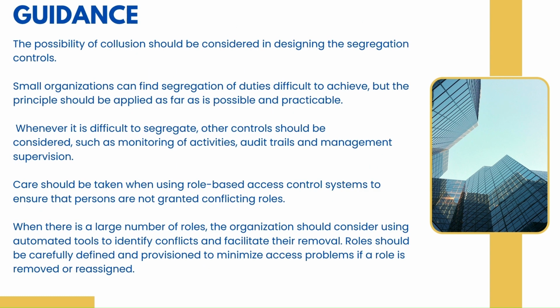The possibility of collusion should be considered in designing the segregation of duties. So collusion is when two to three people have the same duties. That also should be avoided. One duty should be given to one person, and the other duty should be given to the other person.